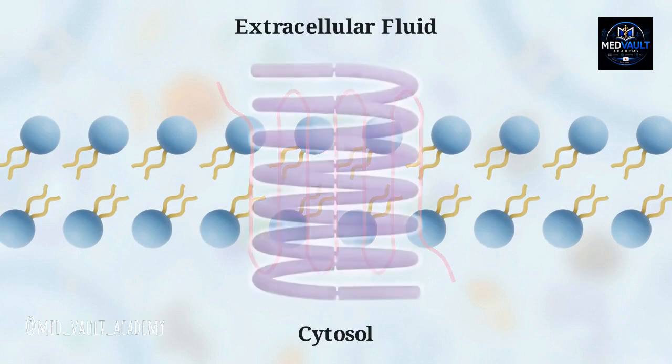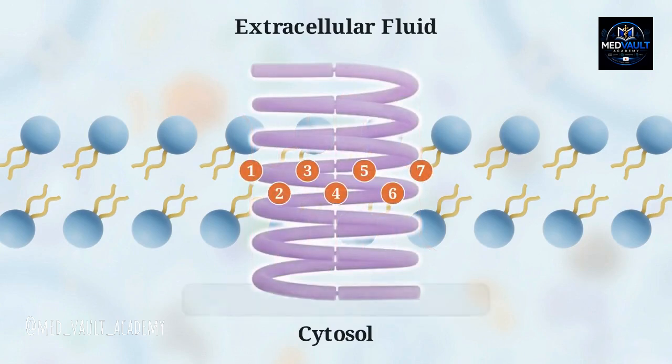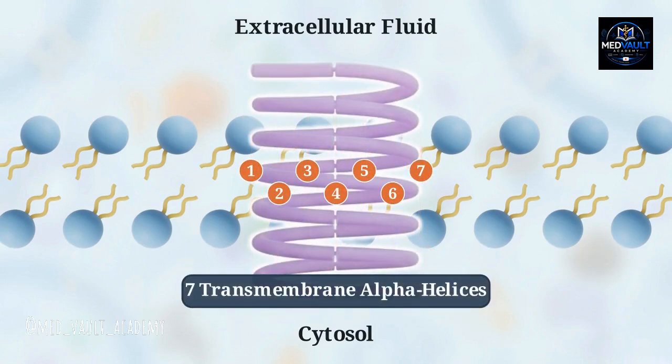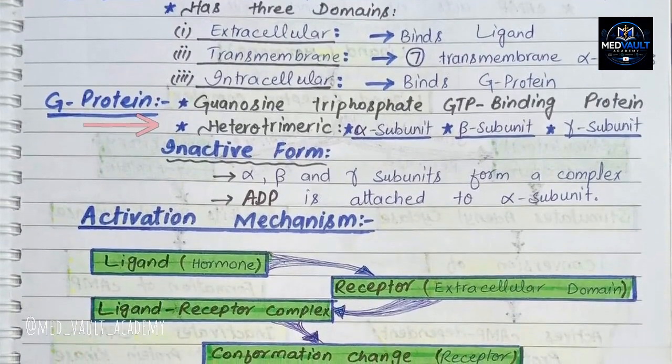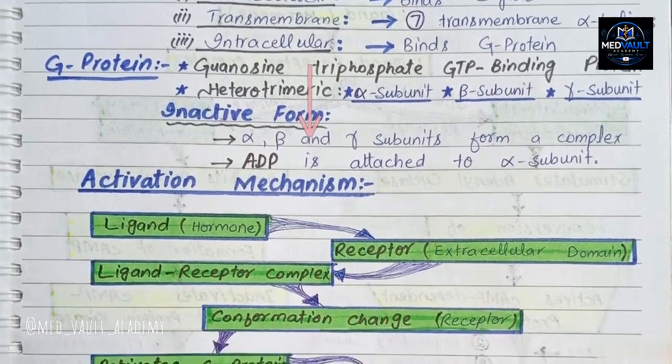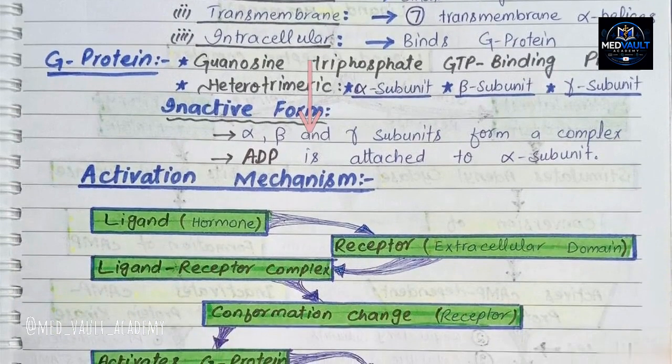Its structure consists of a single polypeptide chain woven through the membrane 7 times in a series of alpha helices. The schematic identifies 3 functional domains. The extracellular domain binds the ligand, the transmembrane domain anchors the protein, and the intracellular domain interacts with the G protein. In its resting state, the G protein is a heterotrimeric complex. A molecule of GDP is bound to the alpha subunit, keeping the entire protein inactive.